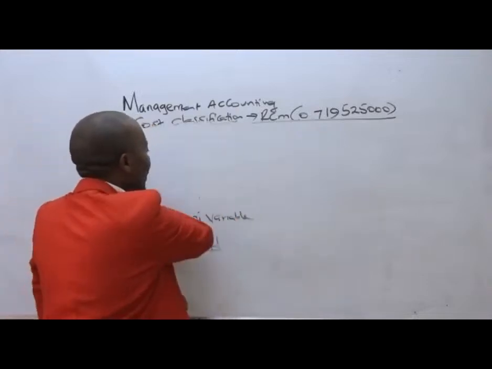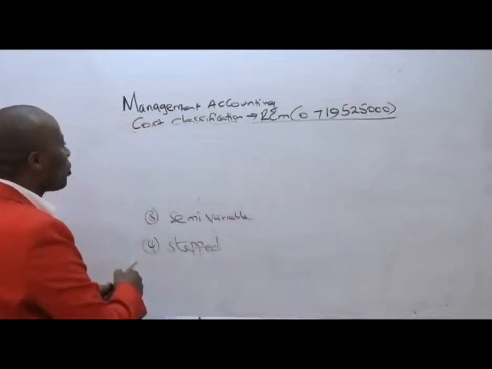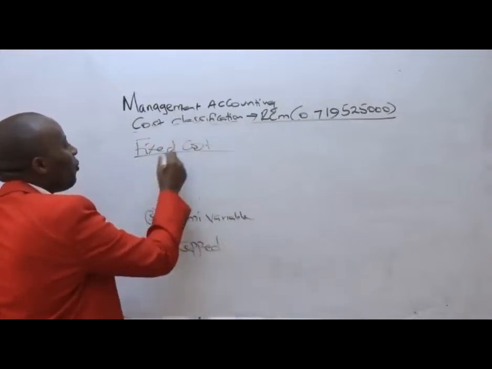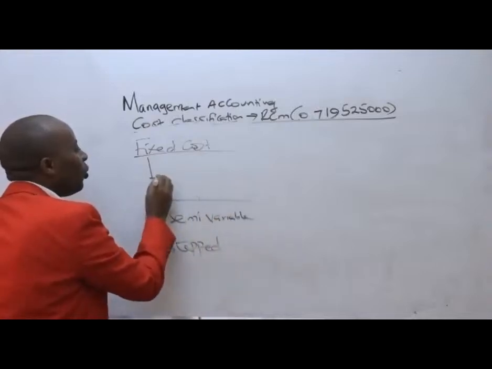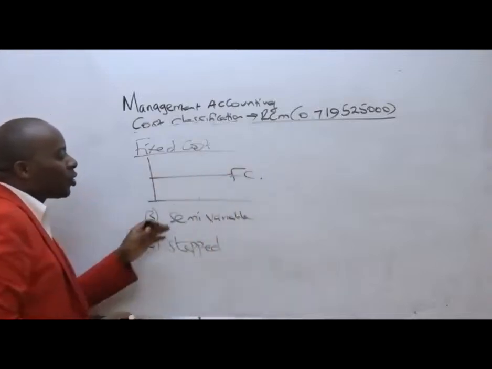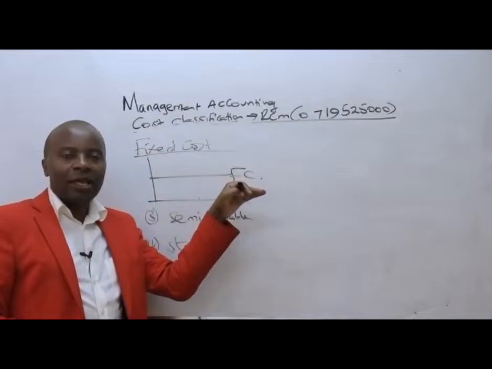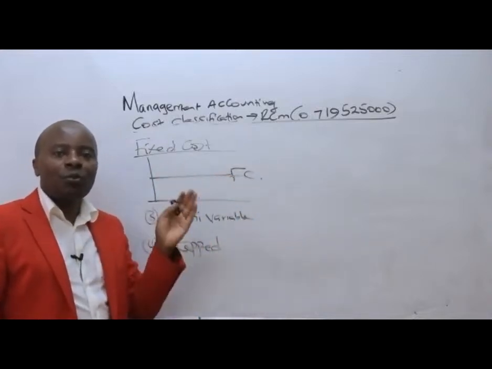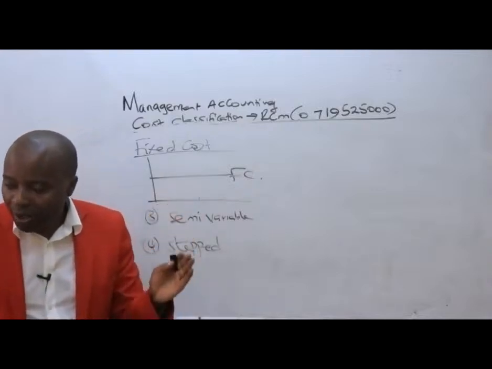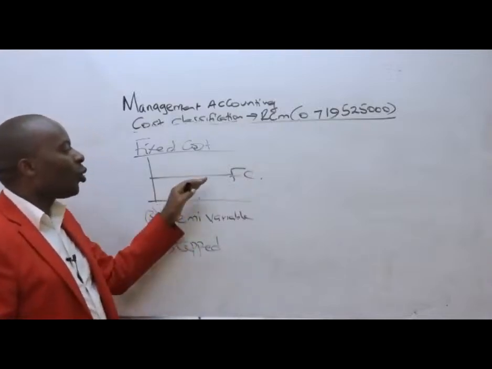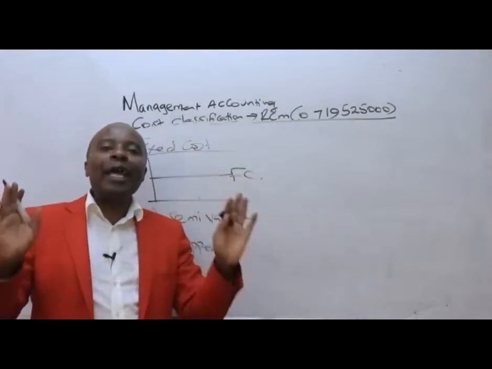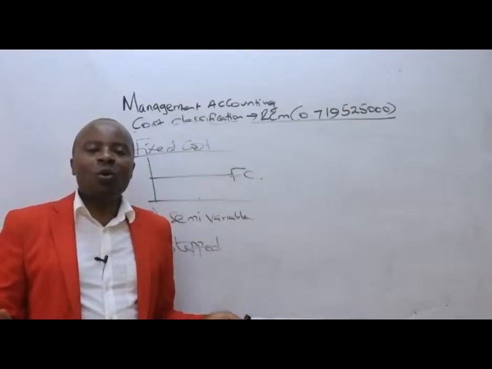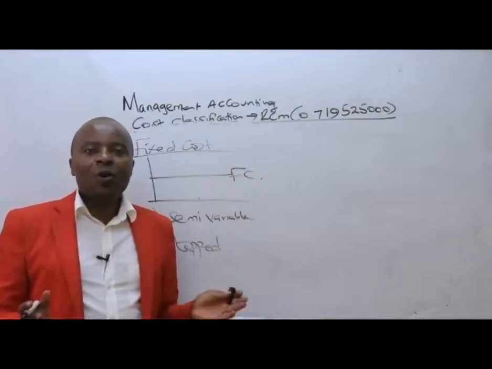From there, ladies and gentlemen, we have the fixed cost. So fixed cost, as the name suggests, they behave in a funny way. For fixed cost, we'll always have our fixed cost being constant, regardless of the output. It doesn't matter how many units you produce. Fixed cost will always remain the same. For example, rent. It doesn't matter how many students we put in this room, rent will always be fixed.